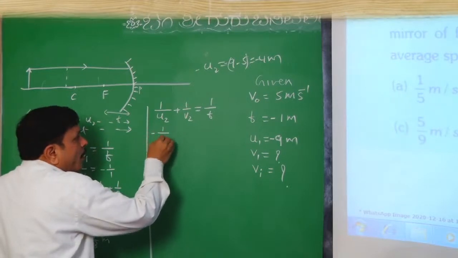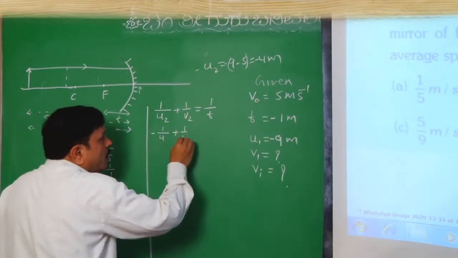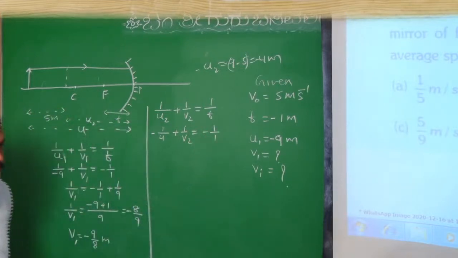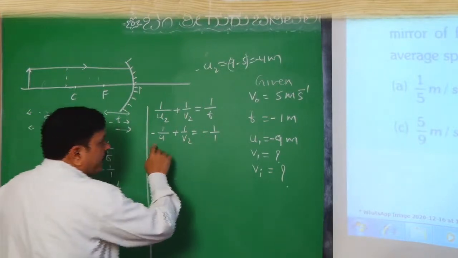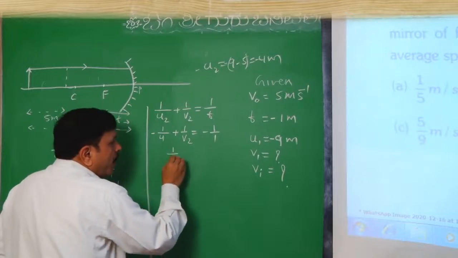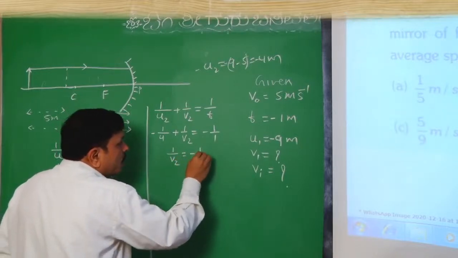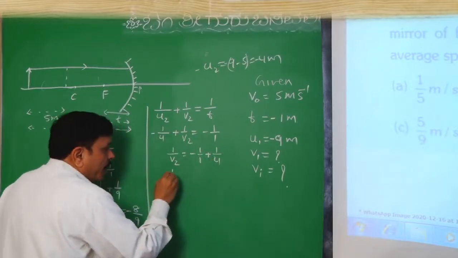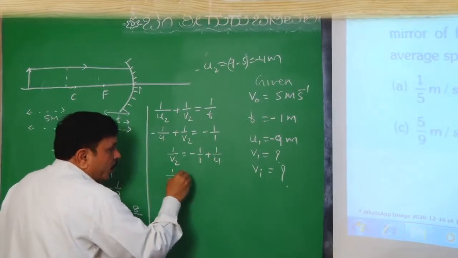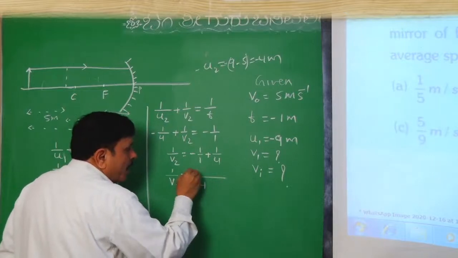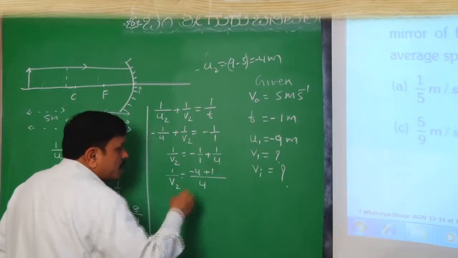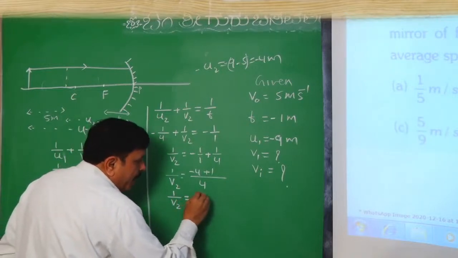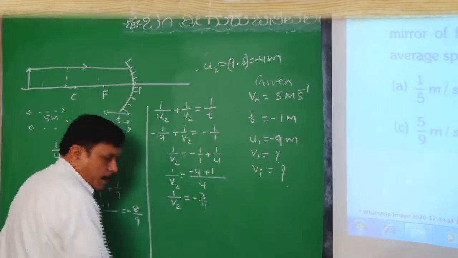So 1 by minus 4 plus 1 by V2 equal to minus 1 divided by 1. If we take it to that side, we get 1 by V2 equal to minus 1 by 1 plus 1 divided by 4. With 4 as LCM, minus 4 plus 1, we get 1 by V2 equal to minus 3 divided by 4.